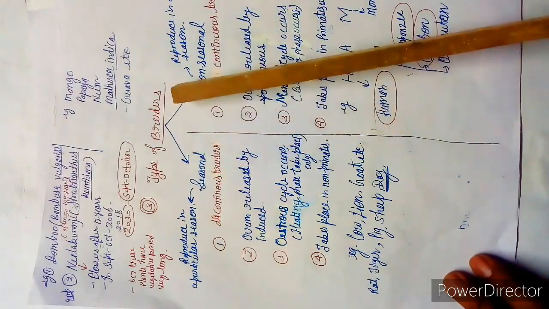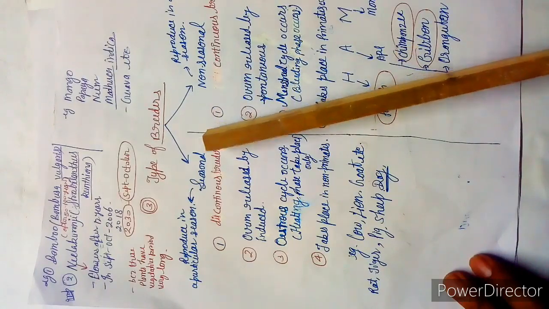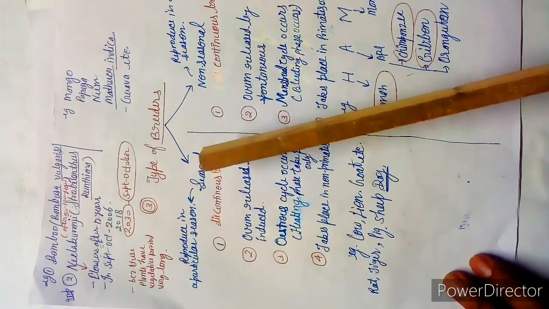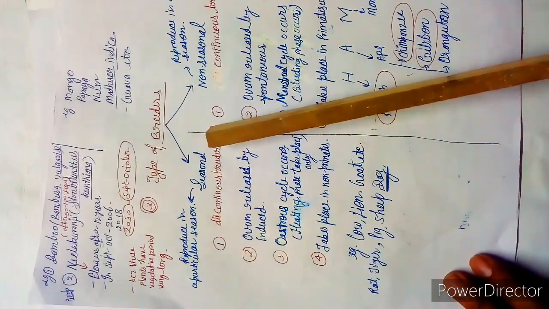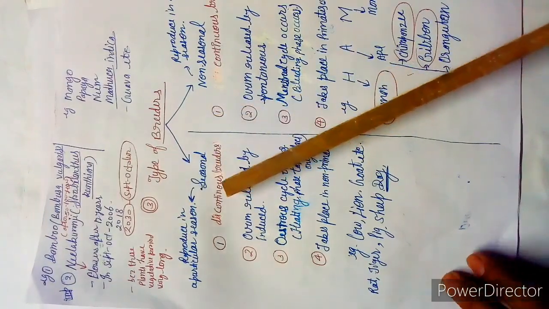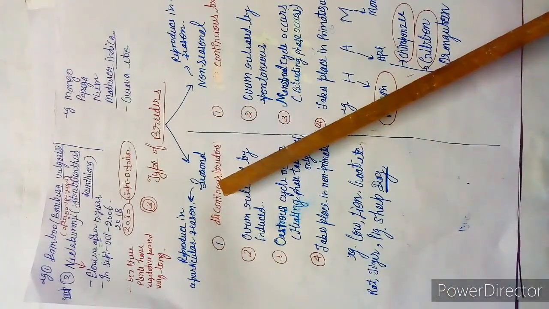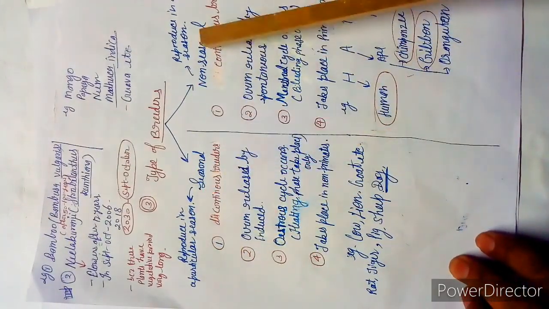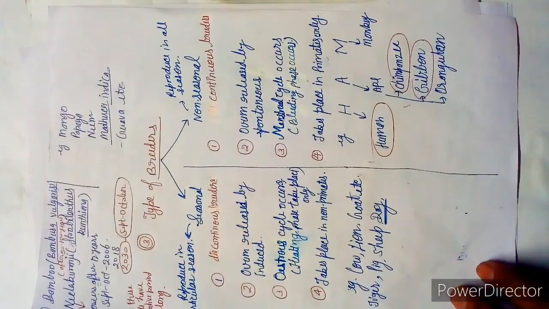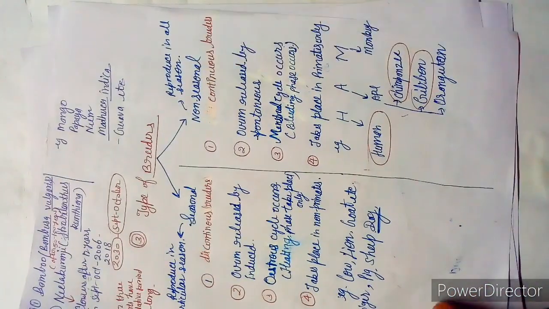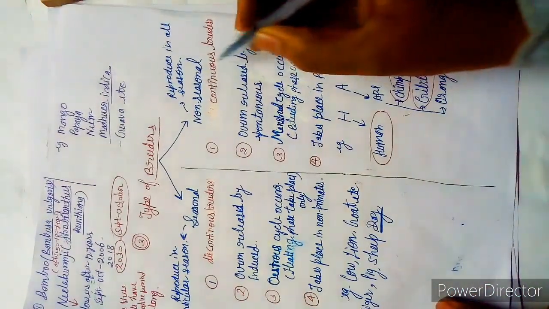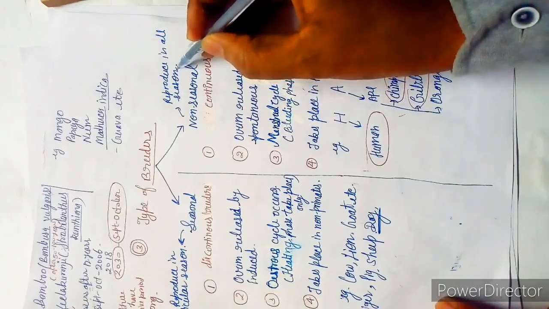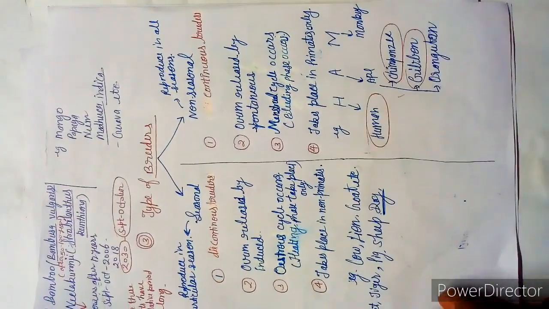Seasonal means the animals which breed in a specific season. They wait for a season and reproduce in a particular season. Non-seasonal reproduce in all seasons. Students, they can reproduce in any season.